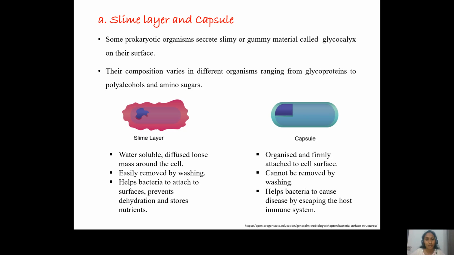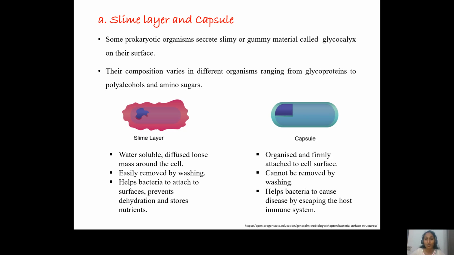When such glycocalyx is present, that is called a slime layer. On the other hand, when the glycocalyx is arranged as a thick, rigid layer which cannot be easily washed off, that is referred to as a capsule. When you look at the functions of the glycocalyx in different types of bacteria, when it is arranged in the form of a slime layer, it mainly helps the bacteria to attach to surfaces, and it also prevents dehydration and sometimes stores nutrients. So the slime layer helps the microorganism to produce biofilms wherever they are attaching.